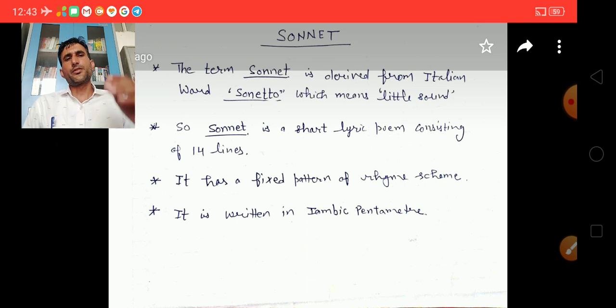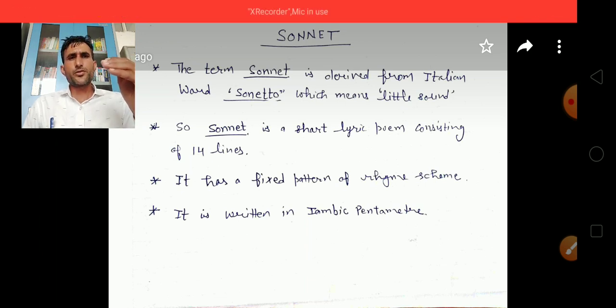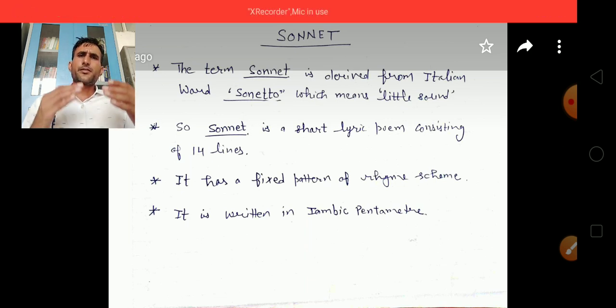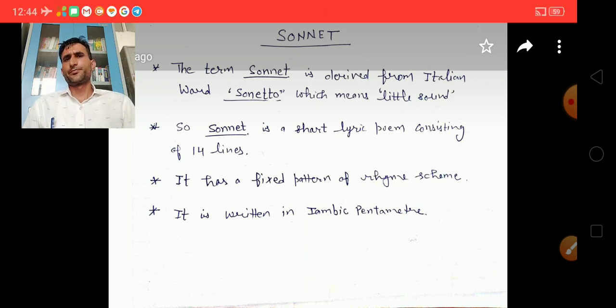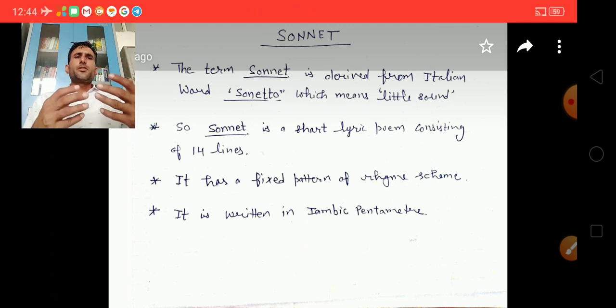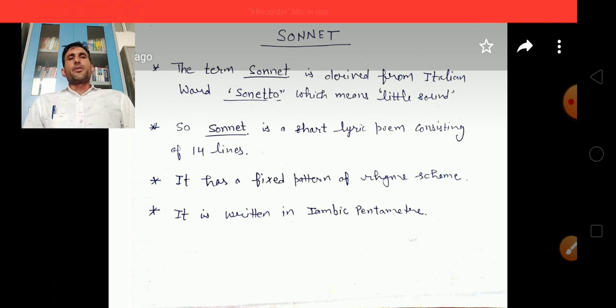The meter used in sonnet is iamb. Iambic pentameter consists of a 5-foot combination of unstressed, stressed, unstressed, stressed. So the meter used in sonnet is iambic pentameter.